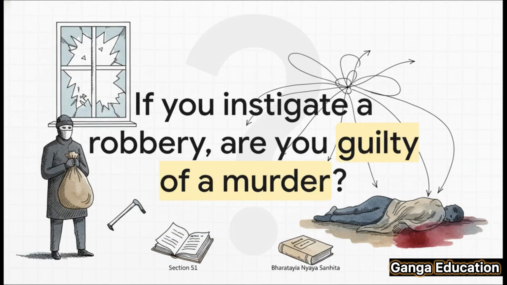I want you to imagine a situation for a moment. What if you encourage someone just to commit a robbery, but during that robbery, a murder is also committed? Now the question is, are you also guilty of that murder? It's this exact kind of complex legal puzzle that sections 51 and 52 of the BNS are designed to solve.